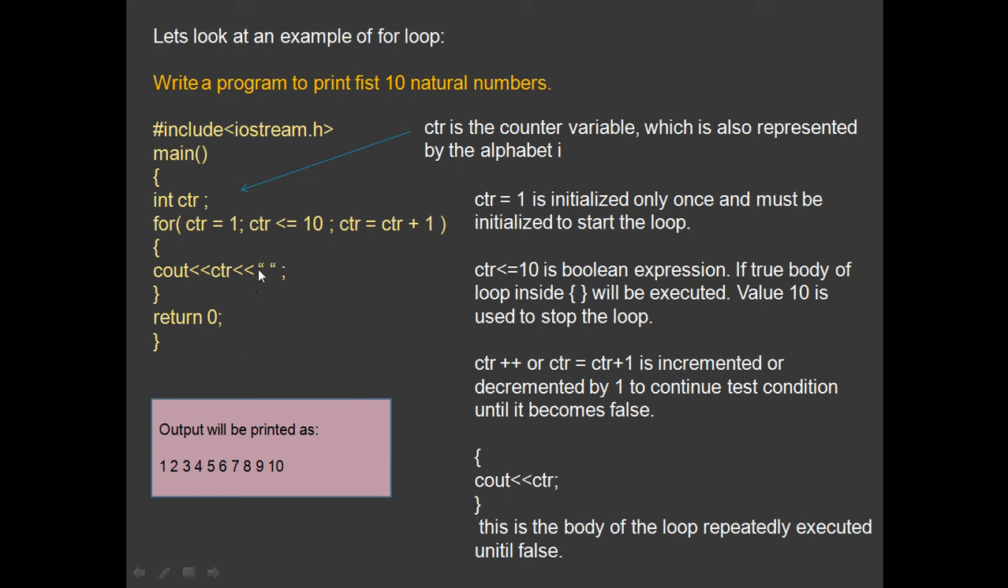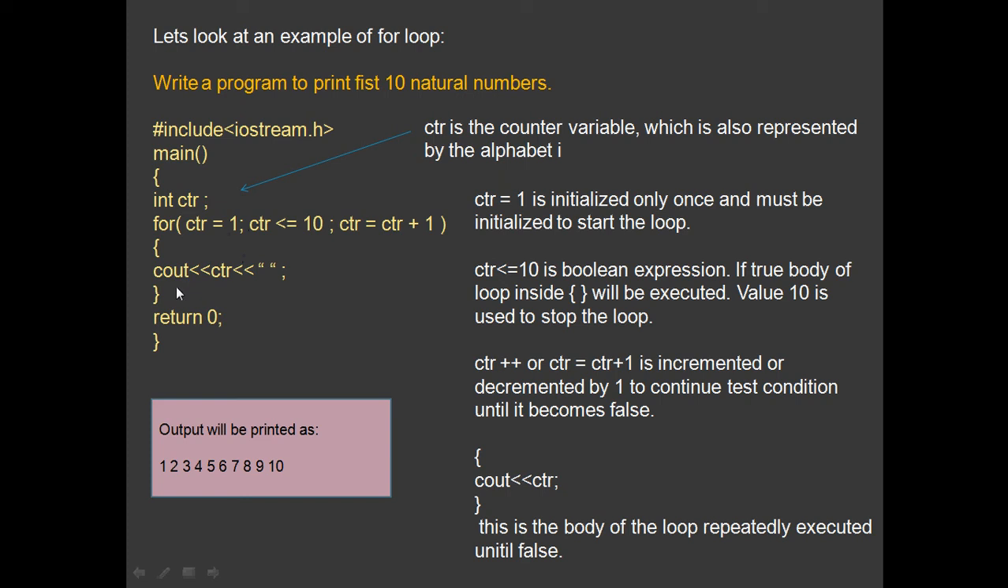Suppose you don't use this, if you remove this and just say cout CTR semicolon, then you will observe that there will be no space between 1 and 2. Clear? So you can try that by typing out this program.